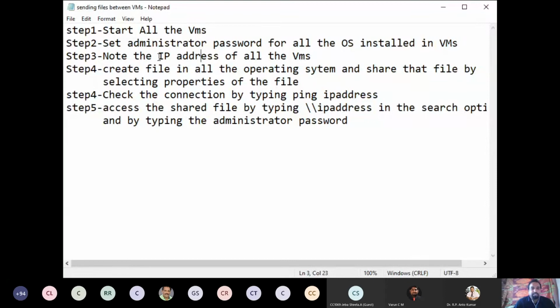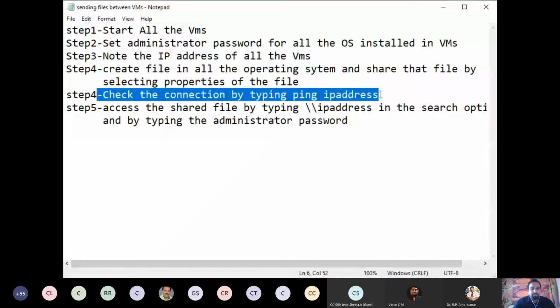Then you have to create a file in all the operating systems. In all the guest operating systems, you have to create some file. And one more thing, you have to create one file and share that file by using its properties. Then only can we access that file in any other guest OS or virtual machine. So you have to create one file on the desktop or anywhere, and share that file there. Then from the host machine or from some other virtual machine, you have to ping the IP address, to check whether the network is properly configured or not.